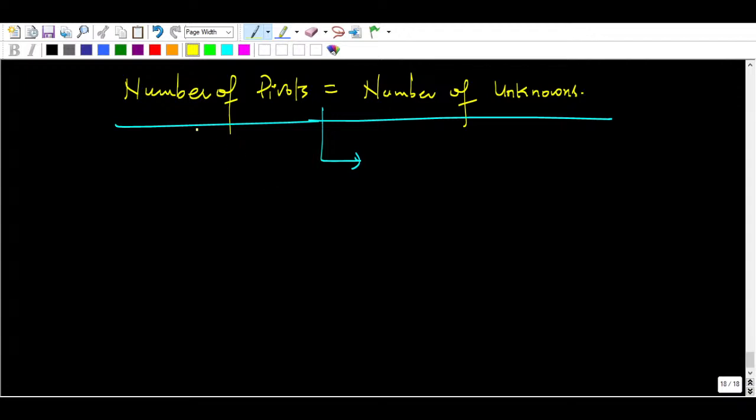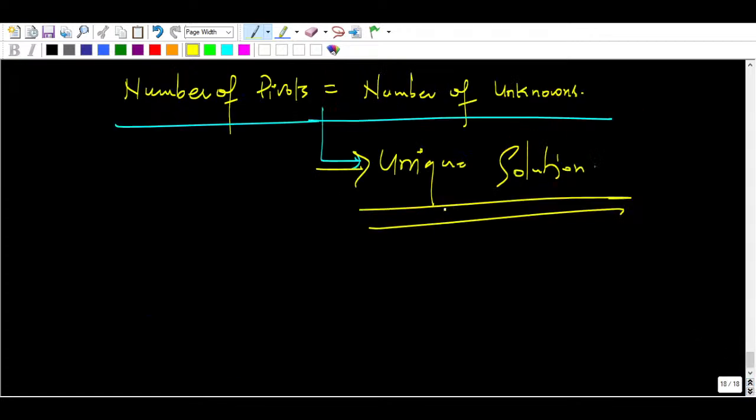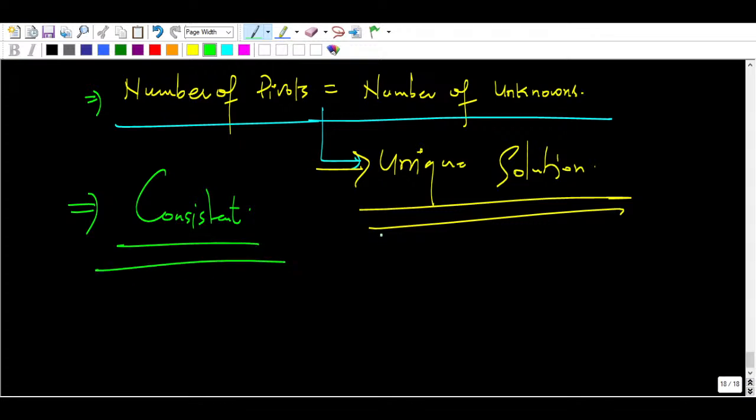So the number of pivots equals the number of unknowns, so it is known as a unique solution. Unique solution will exist. What is the meaning of unique solution? You will get x3 equal to 2, then you will find x2 and everything from here, right. So this is the unique solution, and you can say all the equations in the system are consistent. Only one solution you will get when the number of pivots equals the number of unknowns.